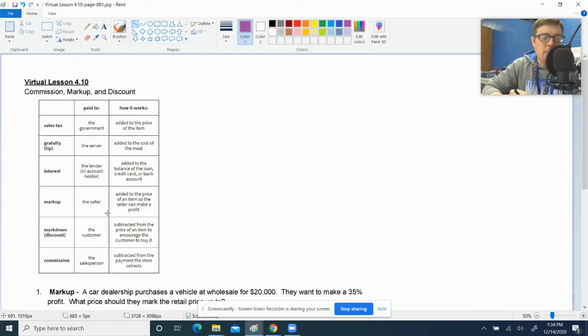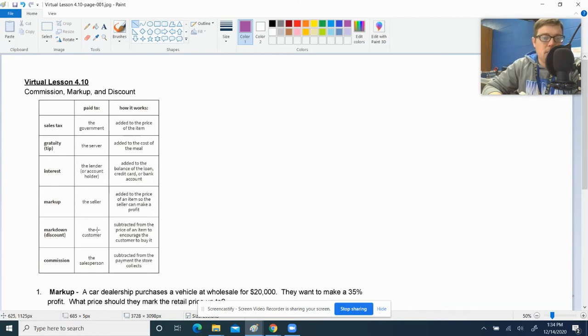Markup. The markup is something that's paid to the seller, the person that's selling the object, and it's added to their price so they can make a profit. All right. They might buy something at wholesale price, mark it up to a higher value, and then sell it to us, the consumer, to make and earn a profit. A markdown would be the opposite of that. We call that a discount.